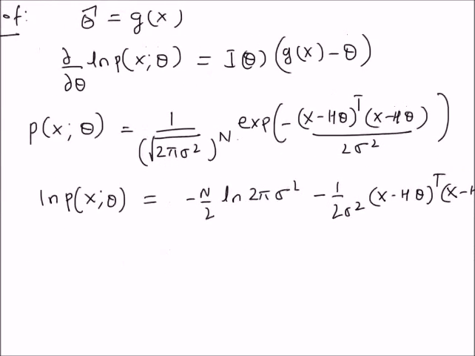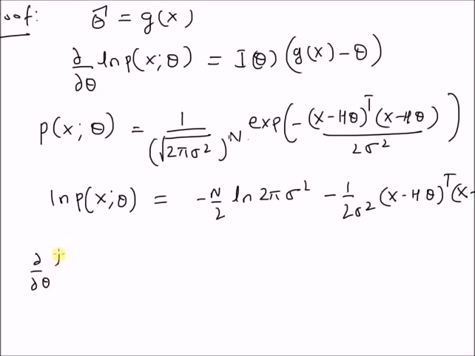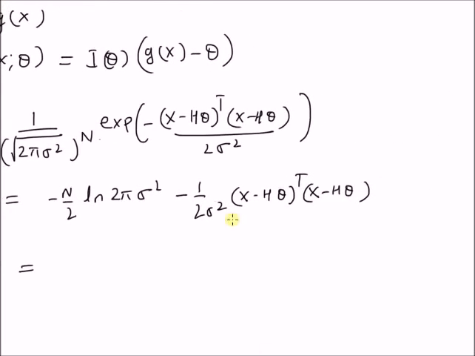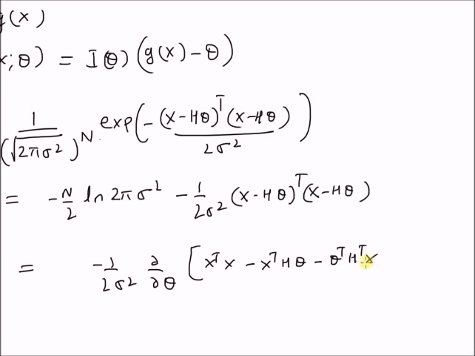Now we can write its first derivative as the first derivative of the log likelihood function with respect to the parameter vector theta is given by, since the first term is independent of theta, this derivative is clearly 0. And for the second term we have minus 1 by 2 sigma square, the derivative with respect to the vector theta of the product x transpose x minus x transpose h theta minus theta transpose h transpose x plus theta transpose H transpose H theta.